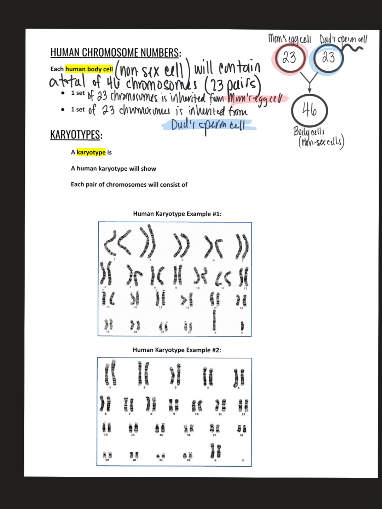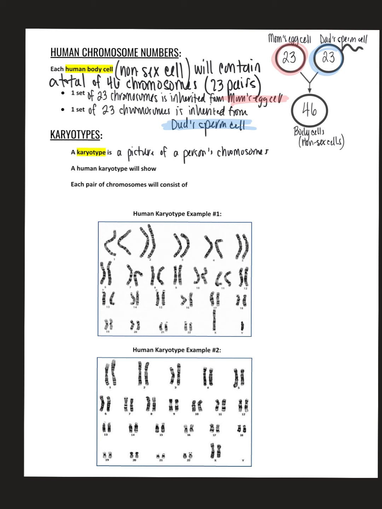let's talk about karyotypes. So we have been talking about karyotypes all of last week. We started practicing those, but a karyotype is simply a picture of a person's chromosomes. In other words, if we were able to take someone's blood cell, and we extracted the DNA from that blood cell, we could take out all of the DNA and look at this person's chromosomes.